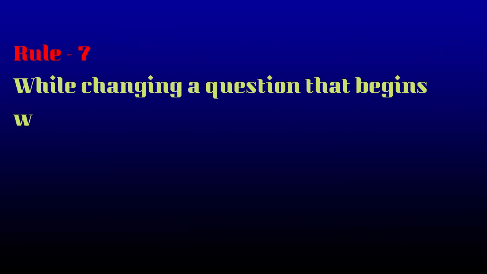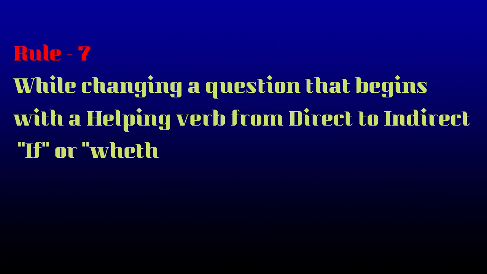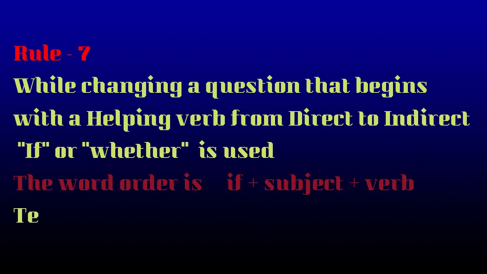Well, students, I believe you have understood today's session. Let's once again recall what we have learned today. Rule 7 is, while changing a question that begins with a helping word from direct to indirect, if or whether is used. So the word order is if plus subject plus verb.